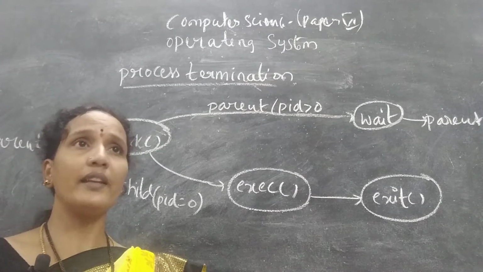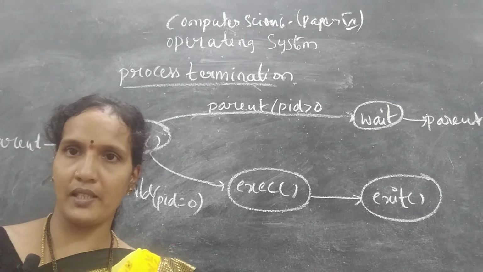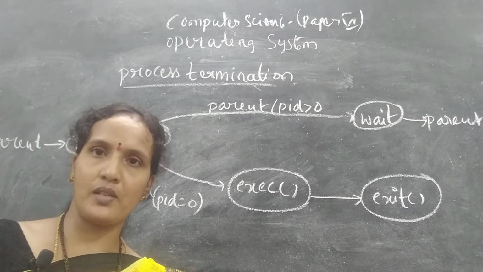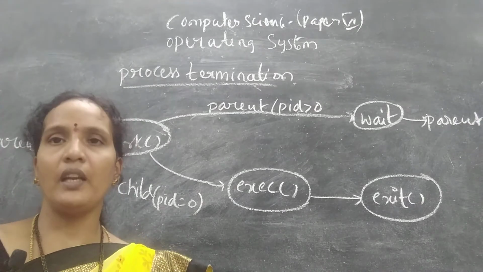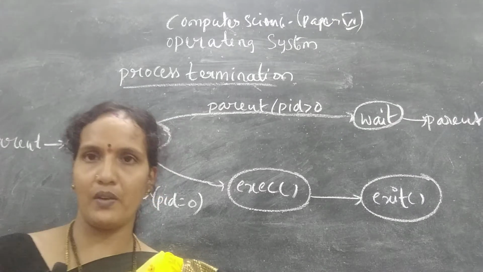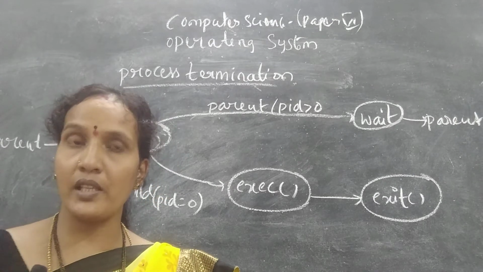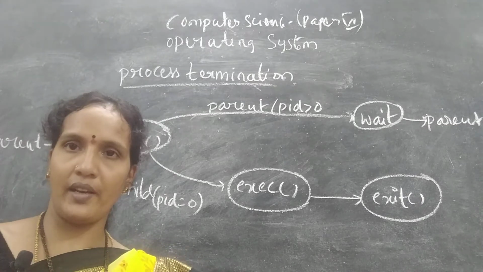The next one is execution. Execution means how the parent process and child process will be executed once the child process is created, either together or separately. If they want to execute together, they can execute concurrently.